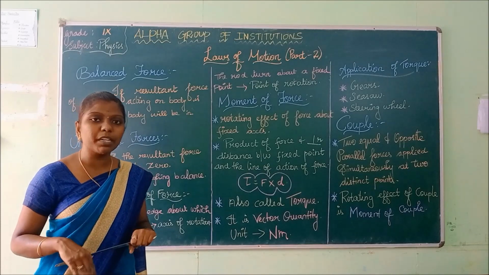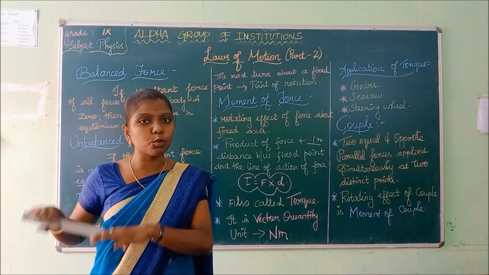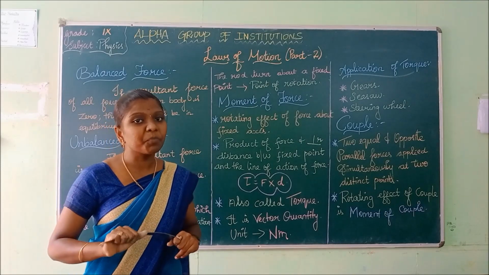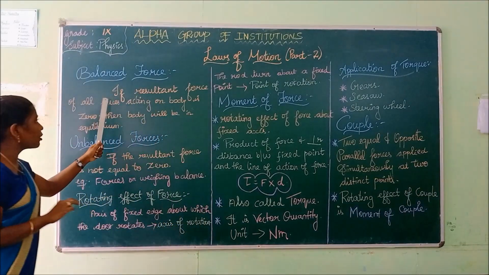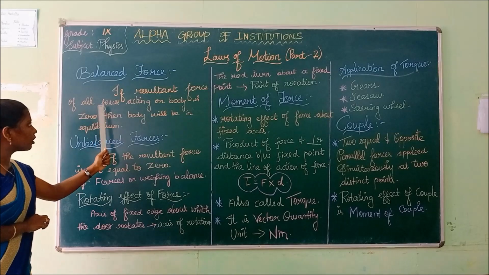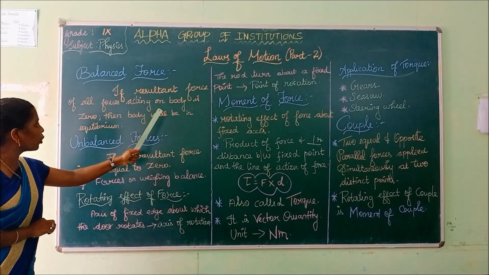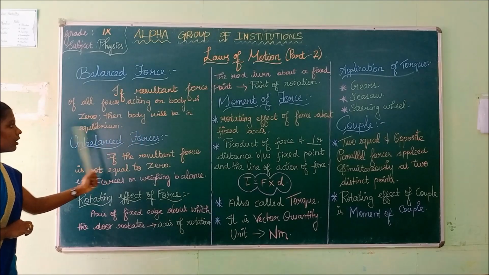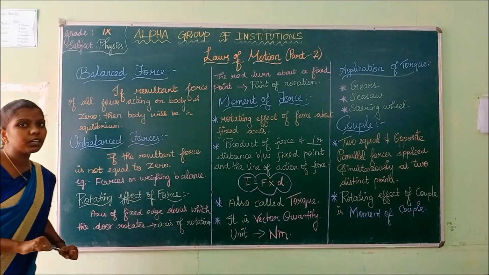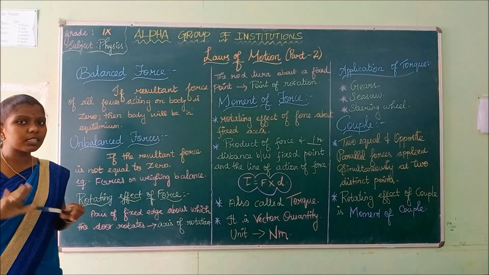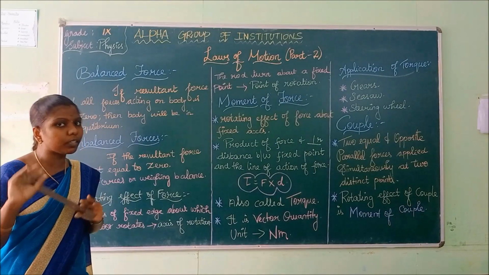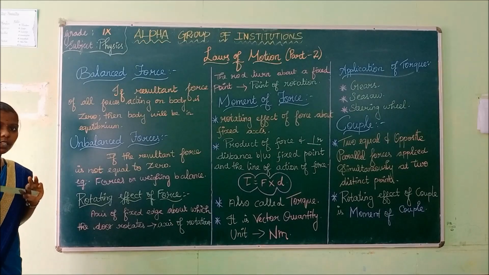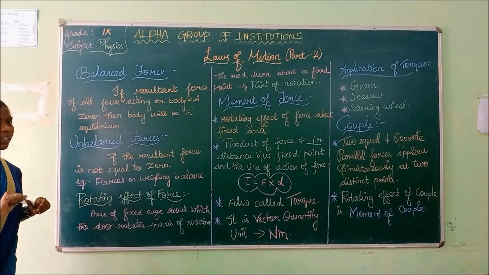What is meant by resultant force? Resultant force is nothing but the sum of all the forces and their magnitudes. If the resultant force of all forces acting on a body is zero, then the body will be in equilibrium. Then it is said to be a balanced force. If the forces are in equilibrium state, then they are called the balanced force.